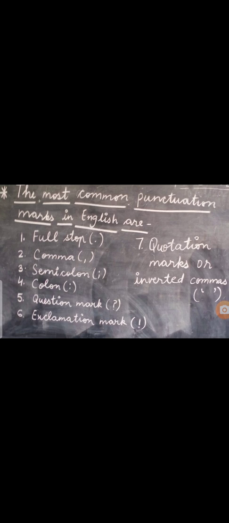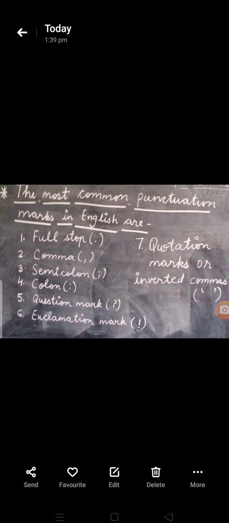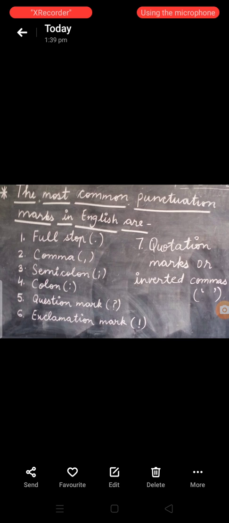We capitalize the first word of a sentence and the personal pronoun I. We capitalize the first word in a direct quotation. We capitalize the names of people. We capitalize the names of countries, races, languages and nationalities.